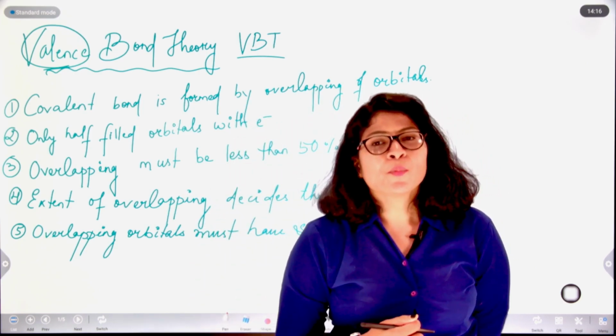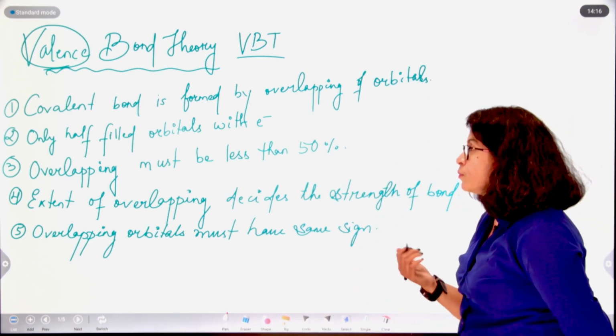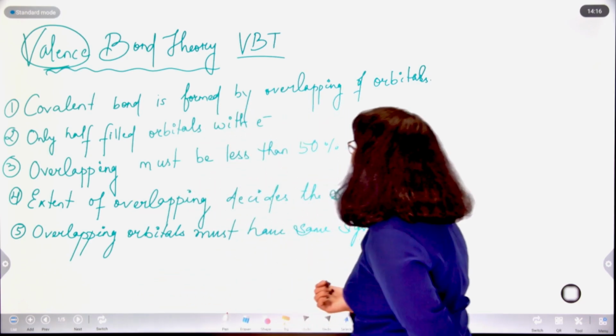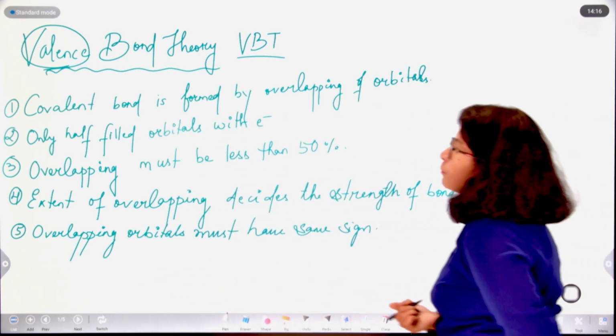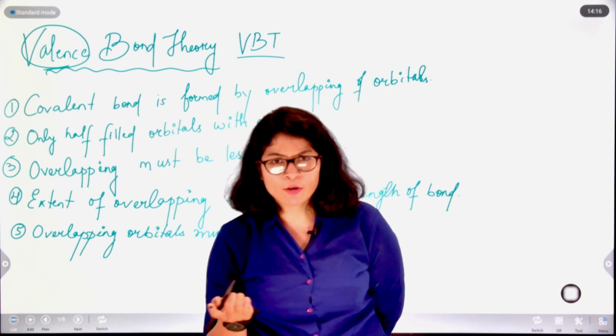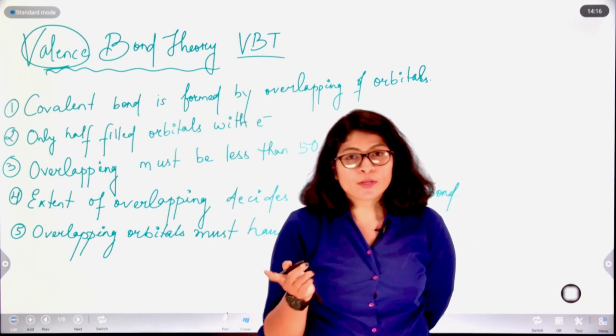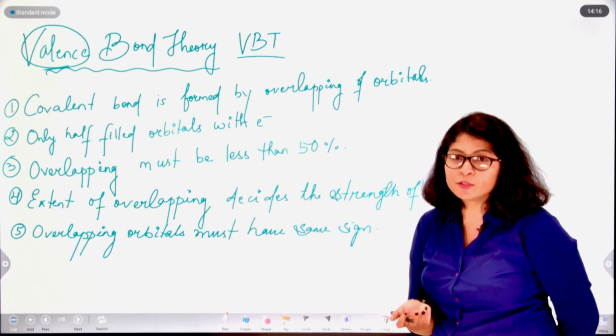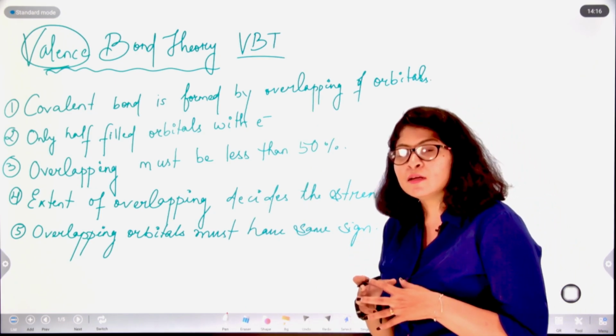Therefore, the various postulates of valence bond theory are, first of all, a covalent bond is formed by overlapping of orbitals. Ionic bond was formed by loss or gain of electrons, and covalent bond was formed by sharing of electrons. Now how is this sharing done?